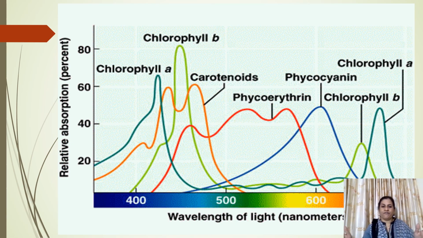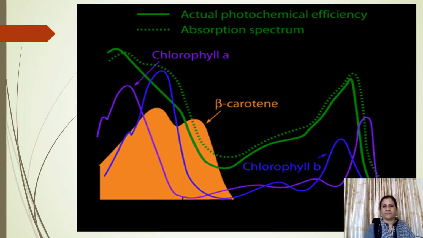In this range there are various colors of light, called VIBGYOR: violet, indigo, blue, green, yellow, orange and red. Here you can see the absorption spectrum shows a maximum peak at blue light by chlorophyll A as well as chlorophyll B as well as carotenoids, while the second maximum peak is seen in the red region. So we can say the maximum absorption takes place in the blue and red regions. So this is the absorption spectrum.